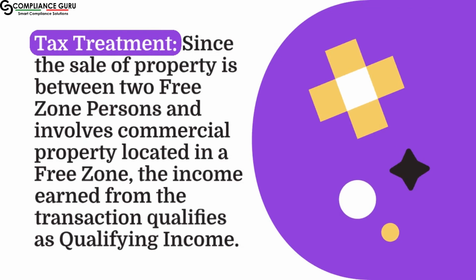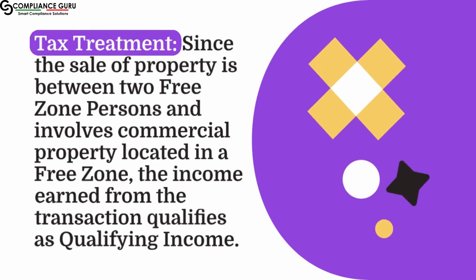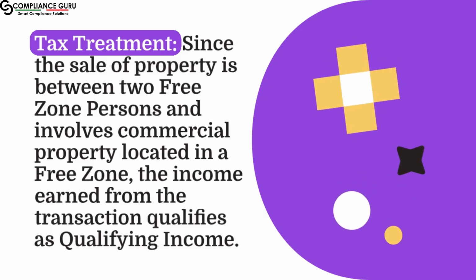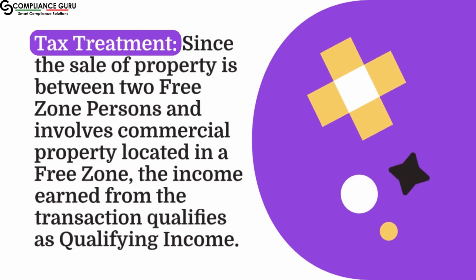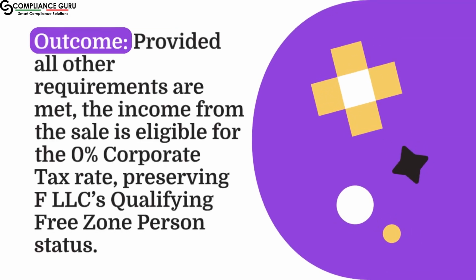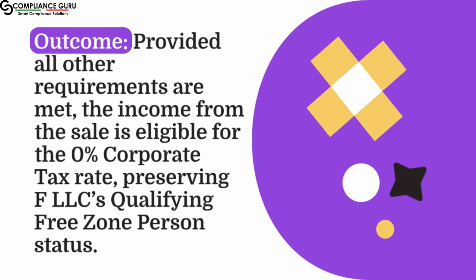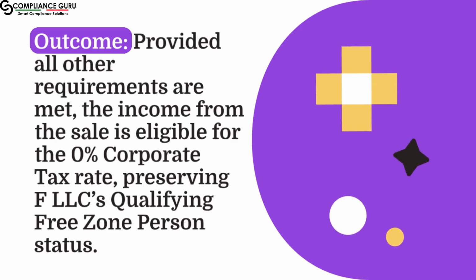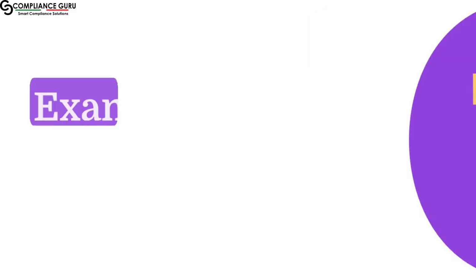Since the sale of property is between two free zone persons and involves commercial property located in a free zone, the income earned from the transaction qualifies as qualifying income. Outcome: provided all other requirements are met, the income from the sale is eligible for the 0% corporate tax rate, preserving FLLC's qualifying free zone person status.